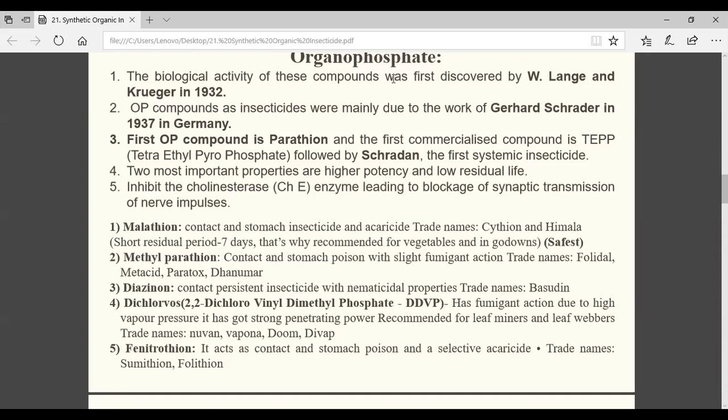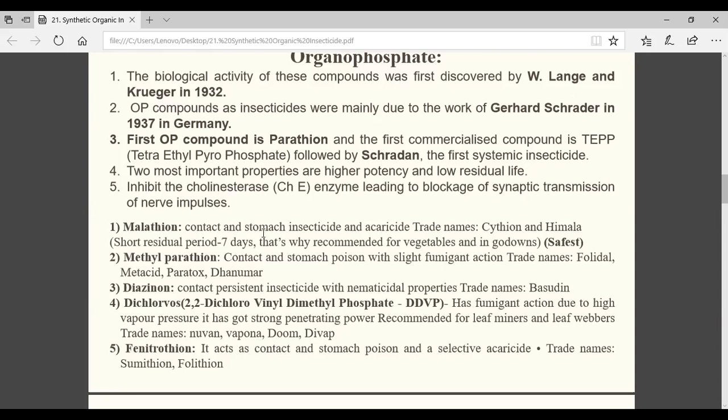It may come in column matching. Irreversible will be there, reversible will be there. Irreversible means organophosphate, non-competitive. Reversible means competitive, carbamate. Understood?